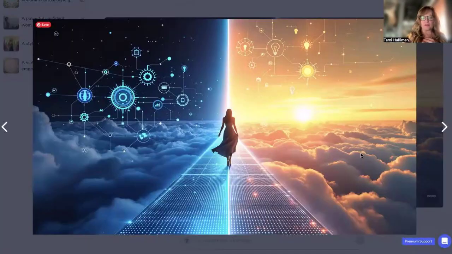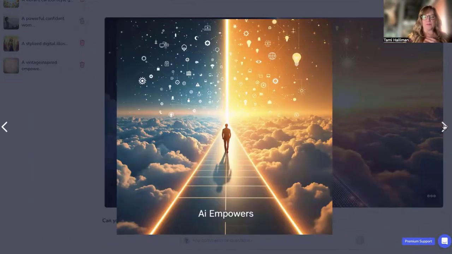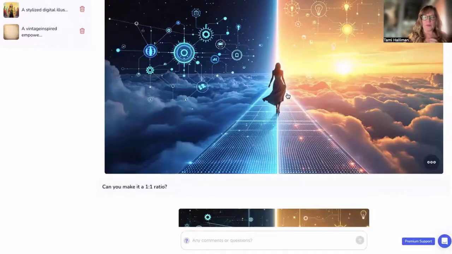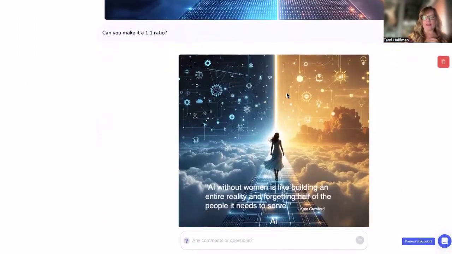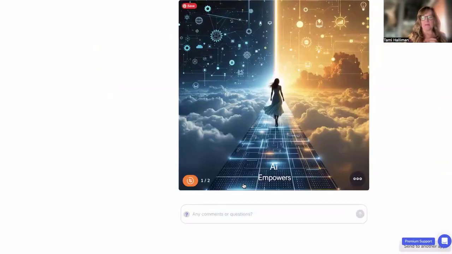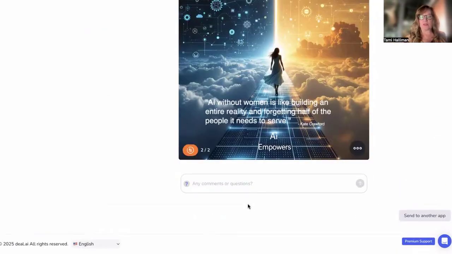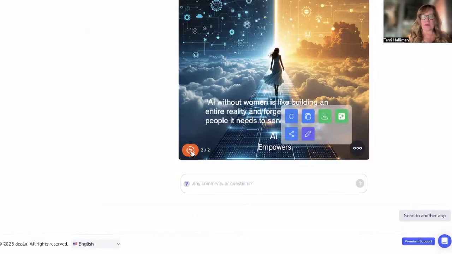It put her in a dress, a flowing dress, walking. The image is almost exactly the same. You can see that, well, it gave me three of them. But here was the original, okay? So yes, I like that, but I did need it in a one-to-one ratio. So I changed that and it gave me this. All right, then I want to put my quote in here. So you go here to edit and you can see, I'll show you, it did give me a quote. I just copied and pasted my quote in there. So that's the end result.